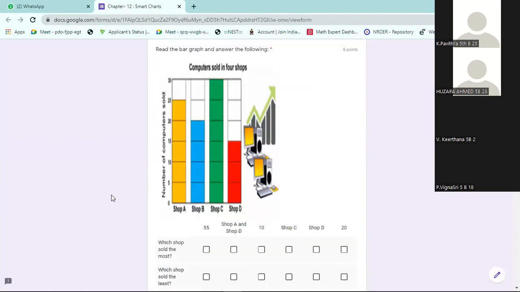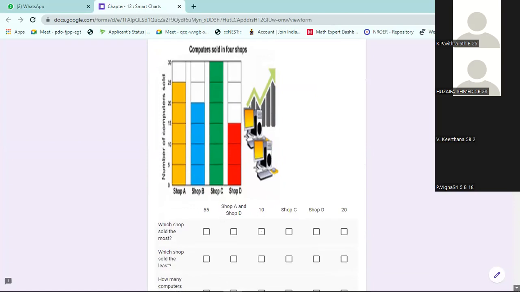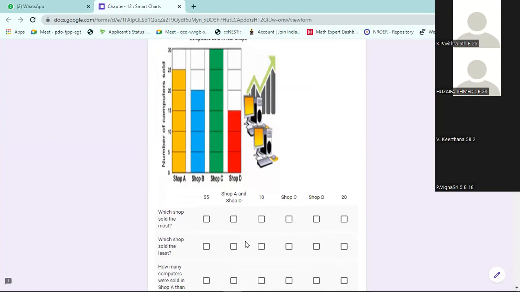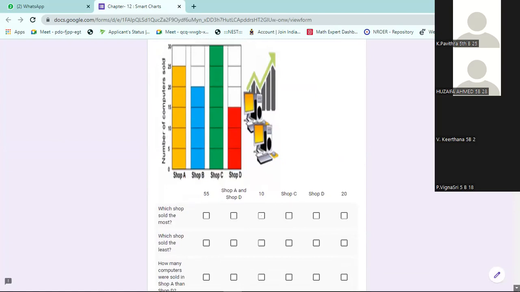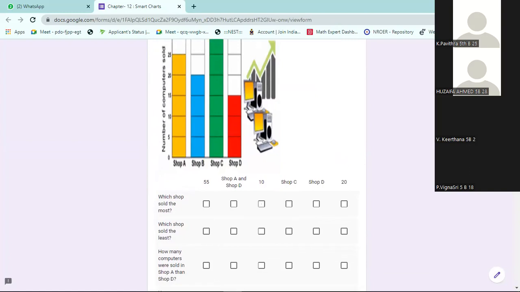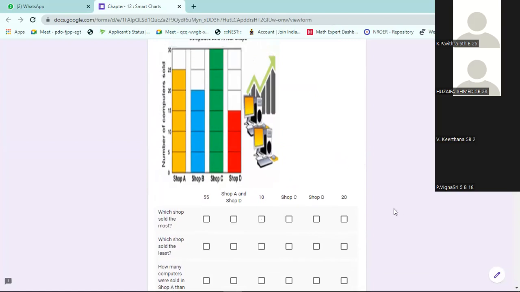Next. Computers sold in 4 shops. Answer this carefully. Sir, shop C, sir. Shop C, 30 computers are sold. So in which shop are we getting more number of sales? Shop C. In which shop can we see less number of sales? 15 computers were sold in shop D. So shop D is the least.